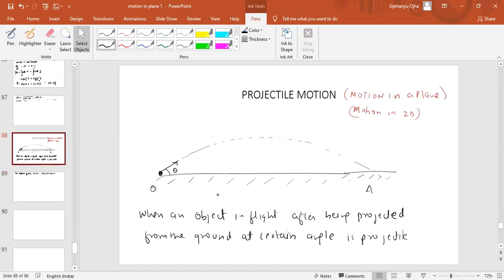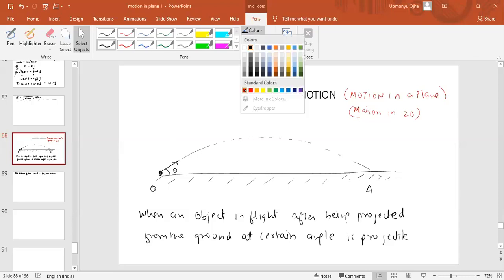Now let us analyze something here. First of all, can you tell me one thing? Why did this object come back to the ground? Due to gravity, very good. If the gravity was not present, then what would have been the path of the particle? If you are on some planet where there is no gravity, it would have gone in a straight line. Very good.